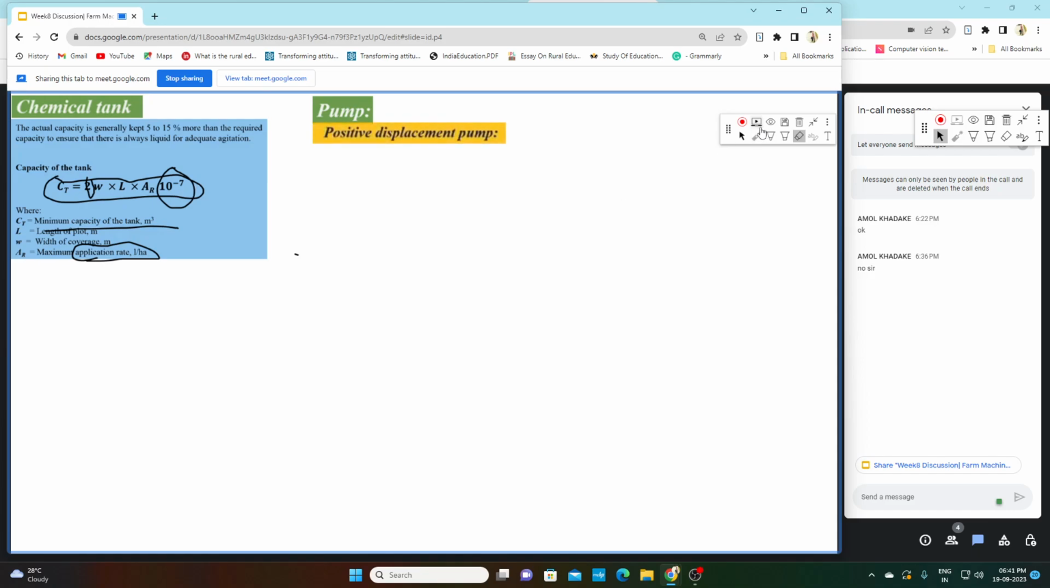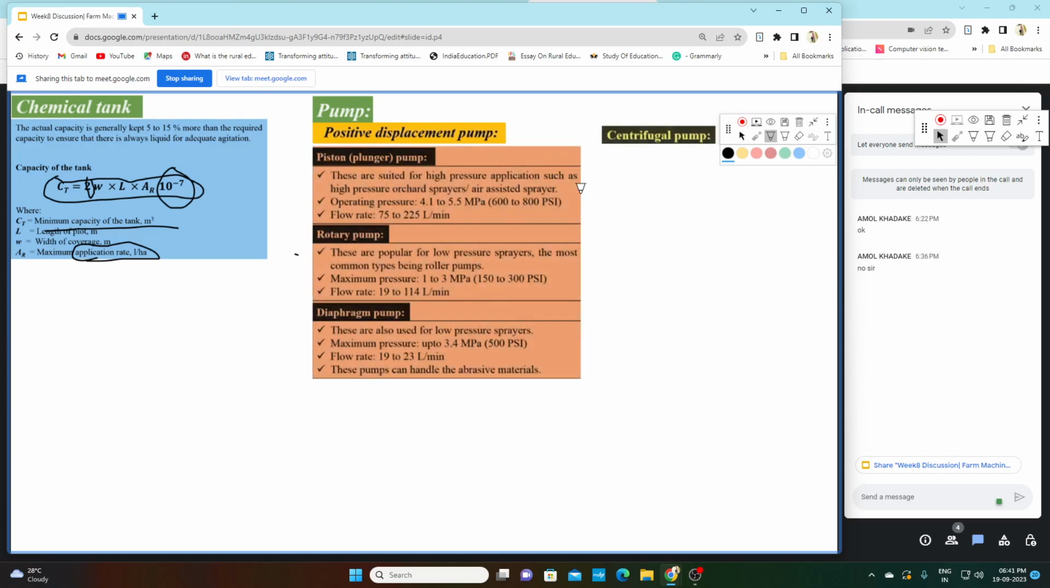Okay, so pump. For a sprayer we have two types of pump. One is a positive displacement pump, and the second one is a centrifugal pump. So what is a positive displacement pump and what is a centrifugal pump? A positive displacement pump means the flow rate Q is independent of pressure, of P. So that is a positive displacement pump.